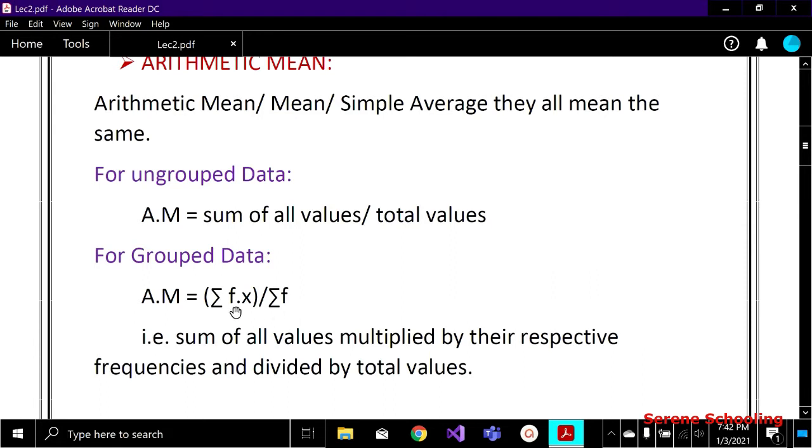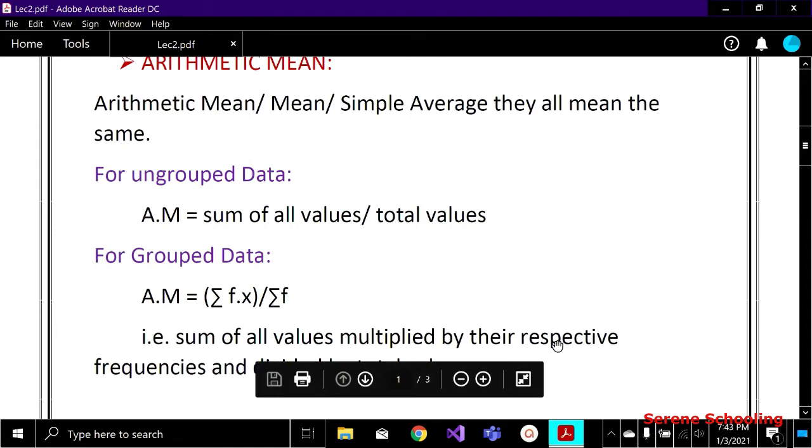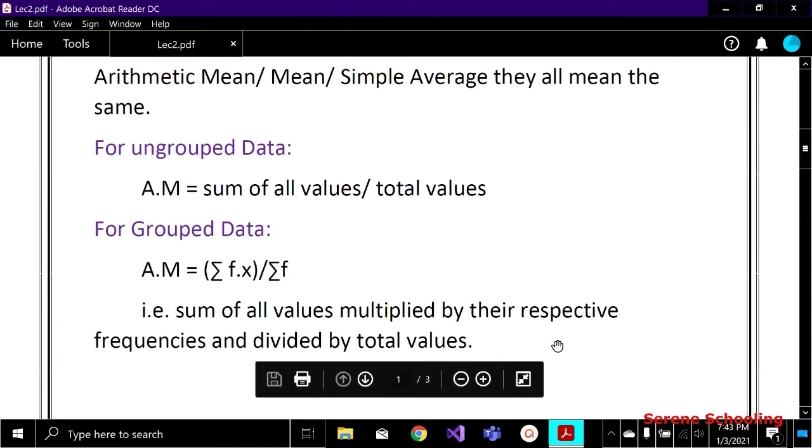So the only difference is that we have involved the term frequency, and here it means the capital N. You can also write capital N here, because we are only dealing with the total number of values. So sigma f and capital N both mean the same. So it is the sum of all the values multiplied by the respective frequencies and divided by the total values. Okay, so let's see examples of both one by one.